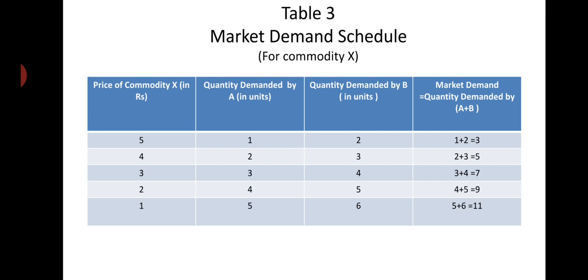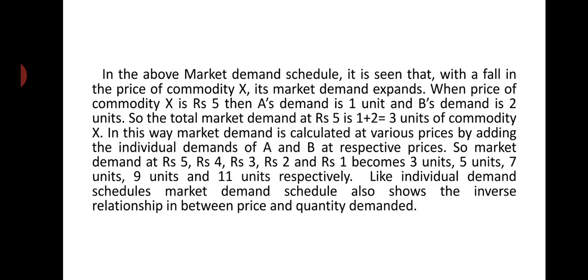To get market demand, we just have to add the individual demands. When there are only two individuals in the market, by adding the demands at respective prices, we can get the market demand. The schedule or tabular representation of market demand is known as the market demand schedule, right?